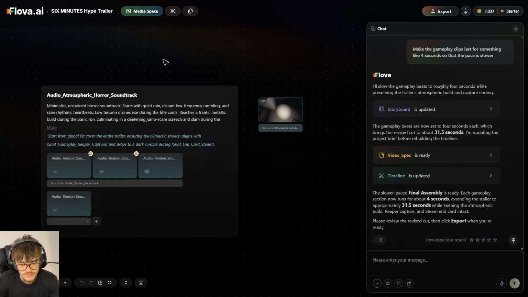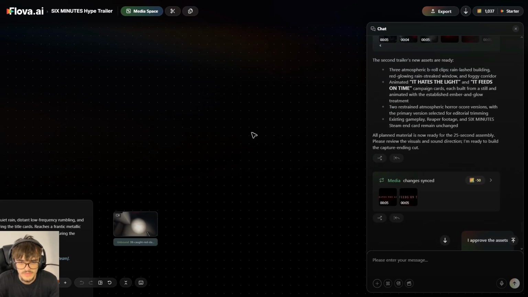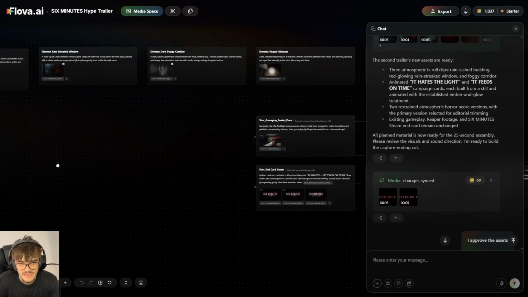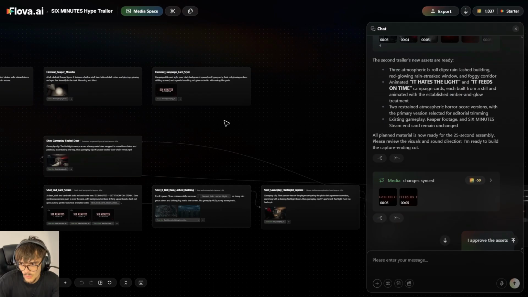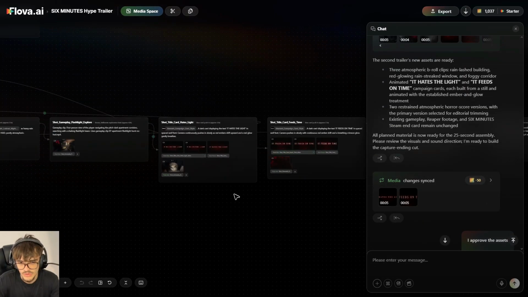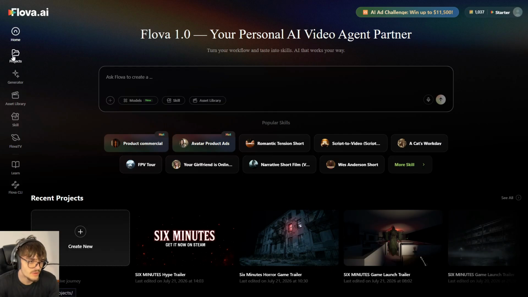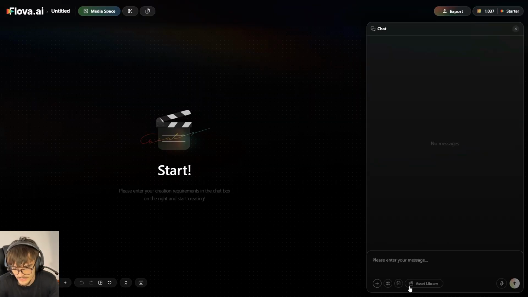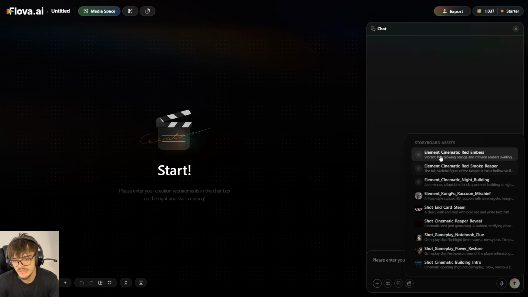I built both trailers in the same Flova project because this is part of the exact same campaign. So the clips and everything that I use, it's gonna be the exact same one. And so it's gonna be the structure of these trailers. But check this, if I go to the projects and I create a new one, then I can go to the asset library, and as I can see, I'm gonna be finding the elements from my other project. So it's not that you have to upload everything from scratch or anything like that.